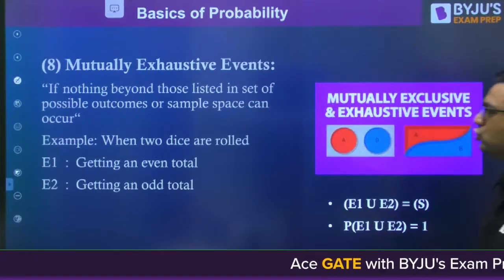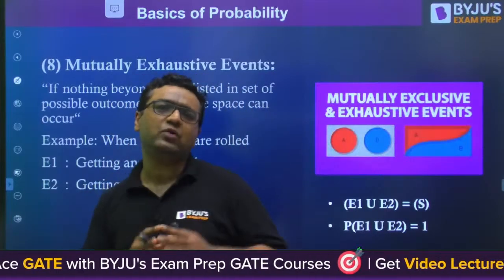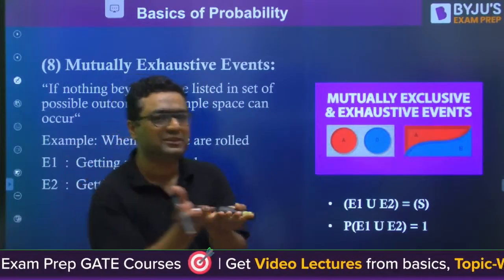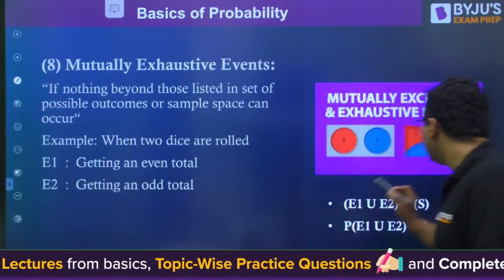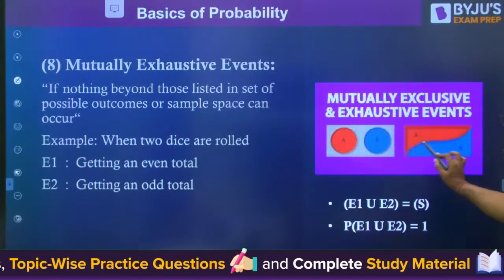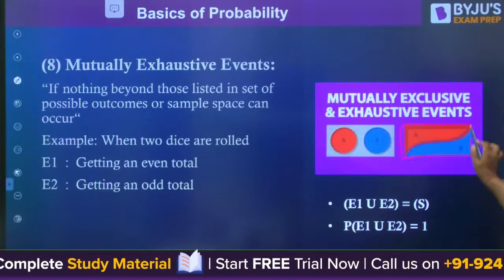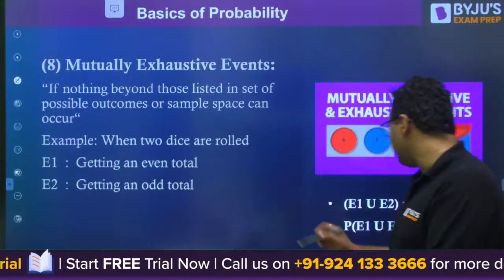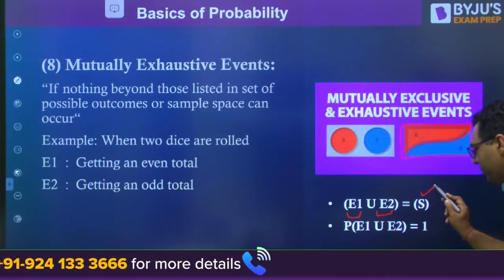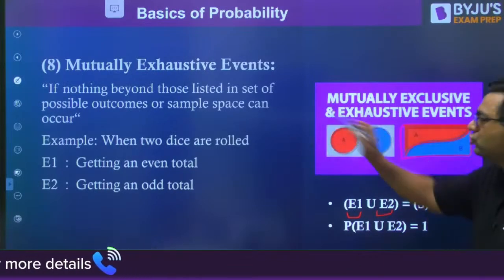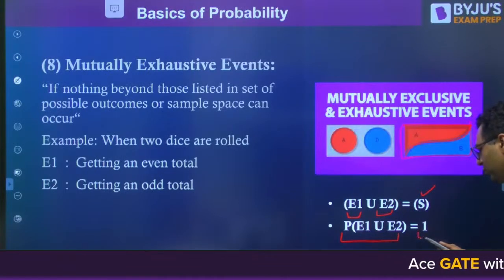Now my dear, mutually exhaustive. Mutually exhaustive events are those which are going to cover the entire sample space. Like you can see here, this red one is A, blue one is B. So they are together covering the entire sample space. So you can say, whenever E1 union E2 is covering the entire sample space, we will be calling it mutually exhaustive. So probability of E1 union E2 is going to be 1.